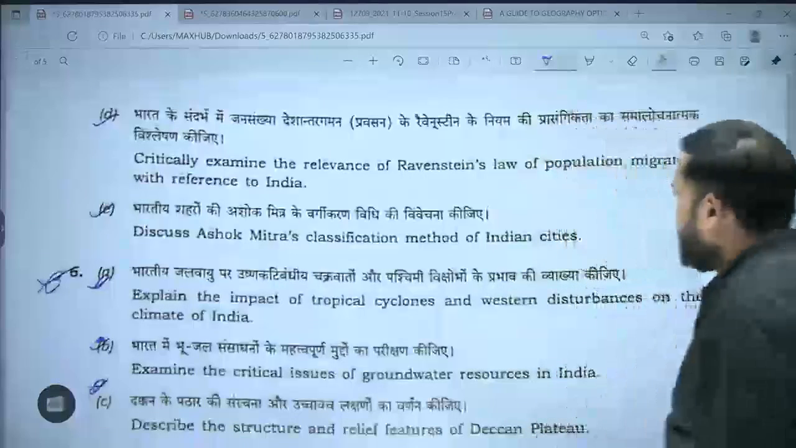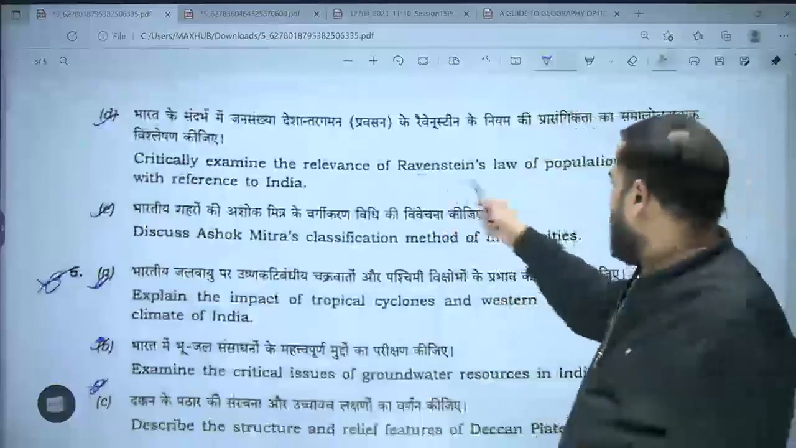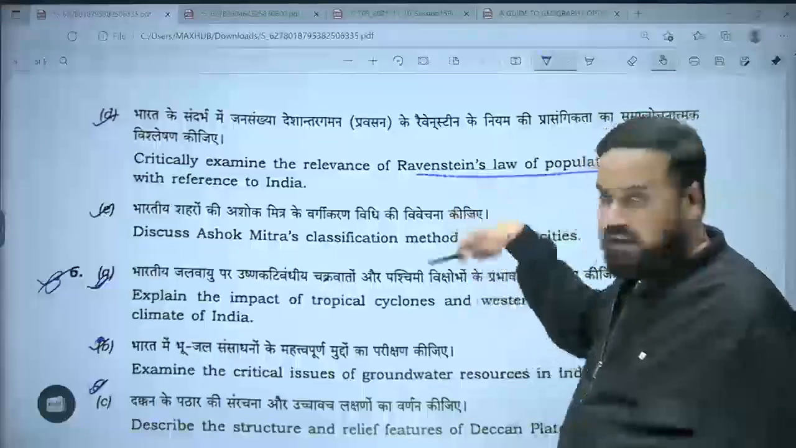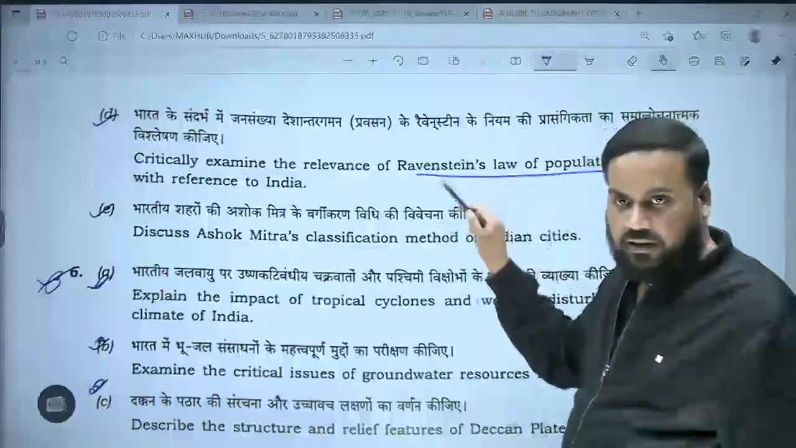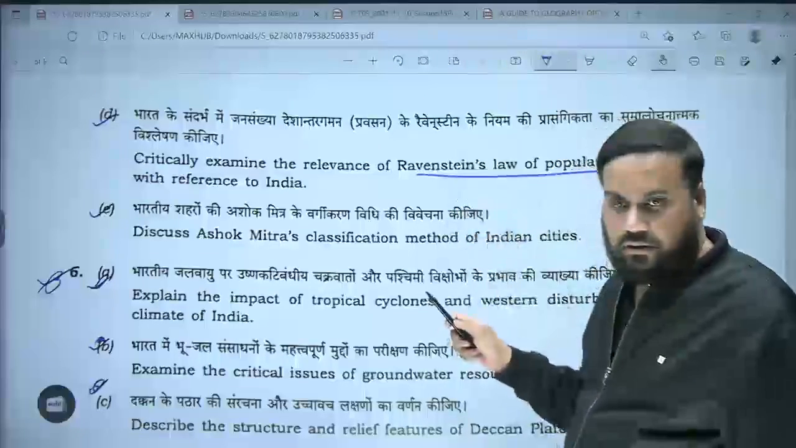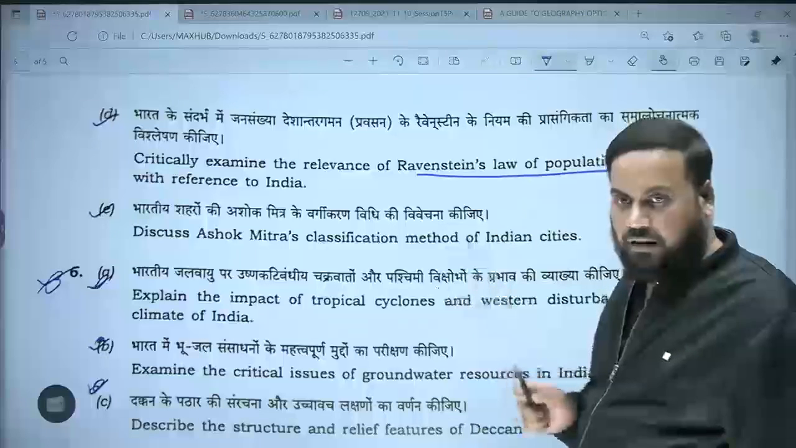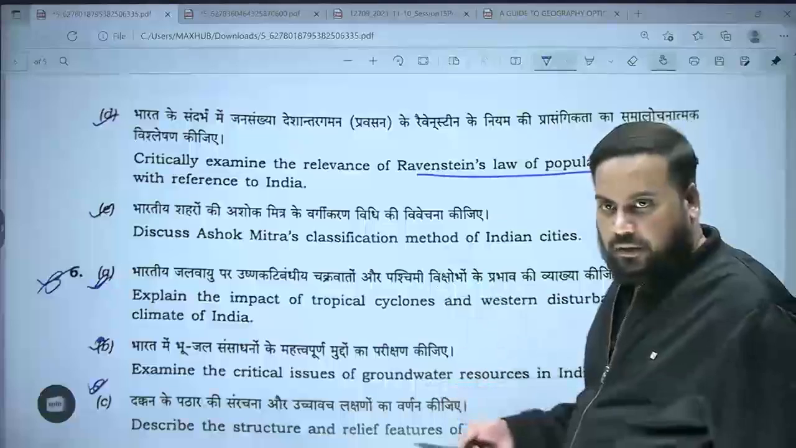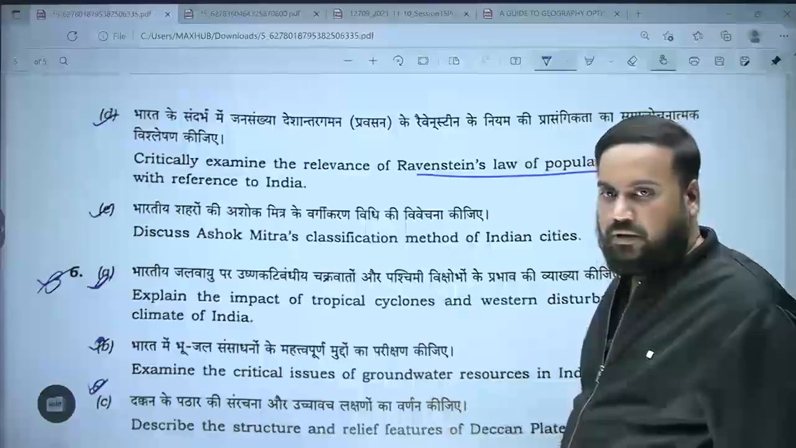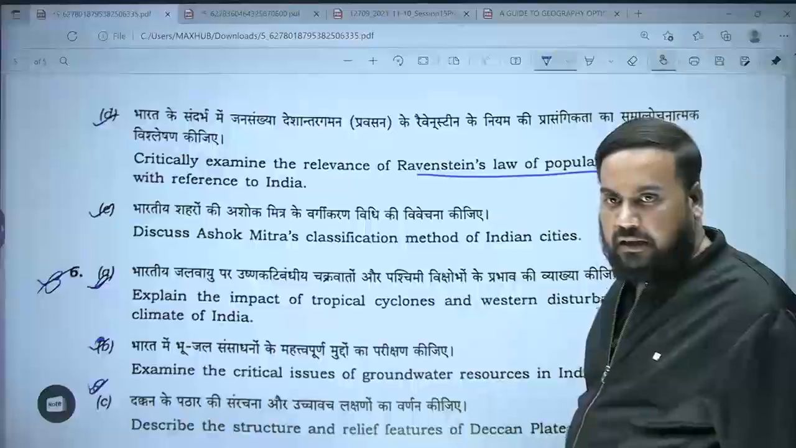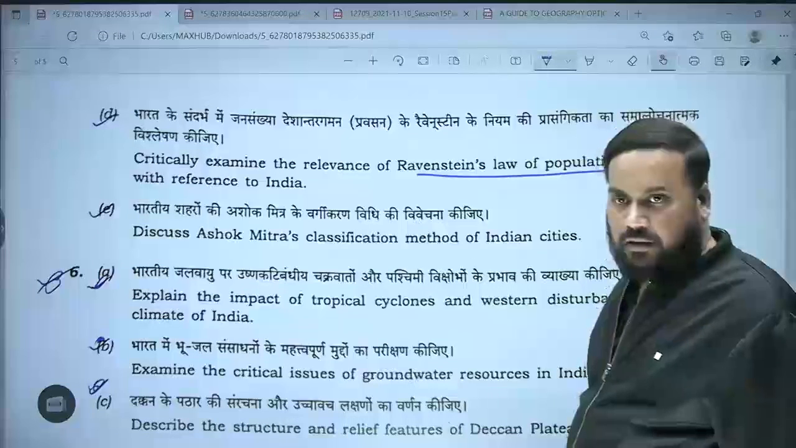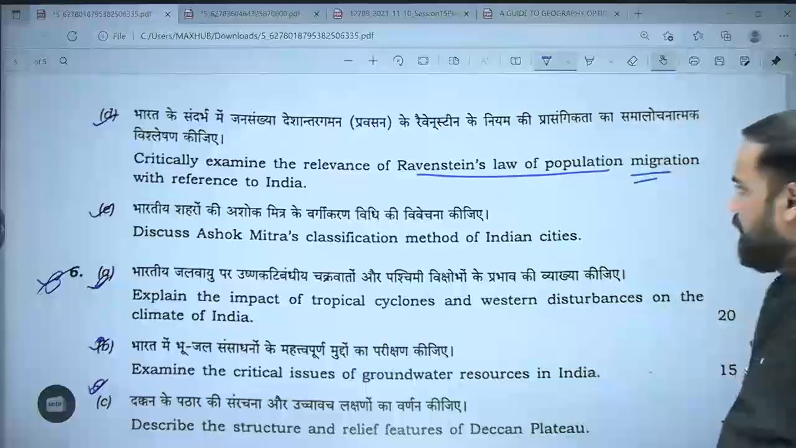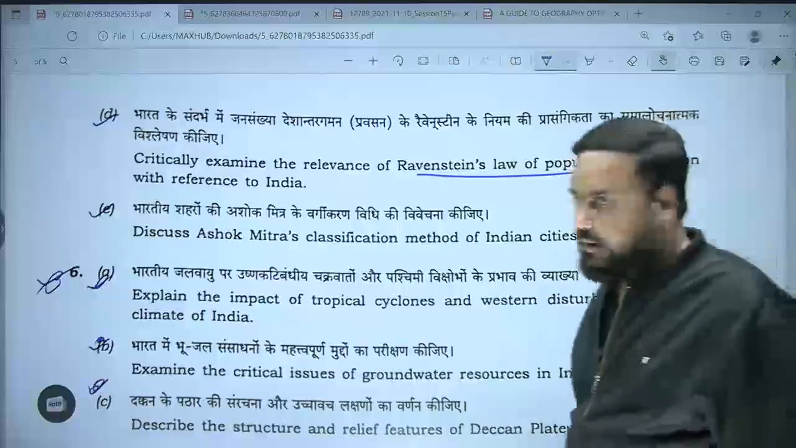Critically examine the relevance of Ravenstein's law of population migration with reference to India. क्या मैंने इसको क्लास में करवाया था तुम लोगों को? When we were discussing the Ravenstein laws, इंडिया का ही एग्जाम्पल लेकर के बताया था. Do you remember that how the things are changing? Do you remember we took the example of Kolkata and Delhi, Mumbai with reference to Bihar. So again this is something which was to be expected.